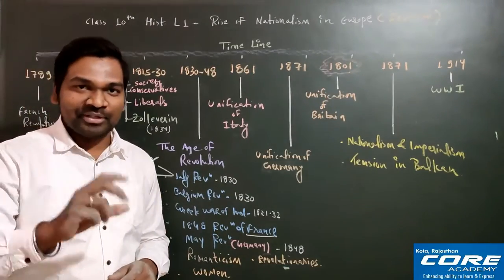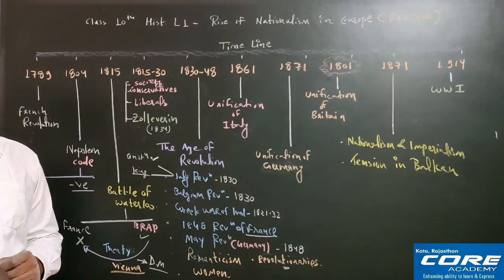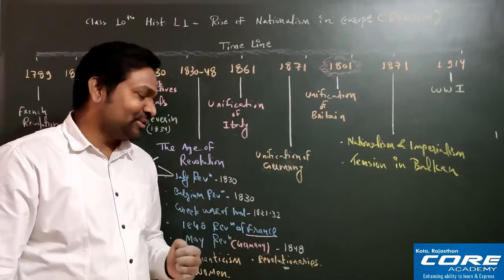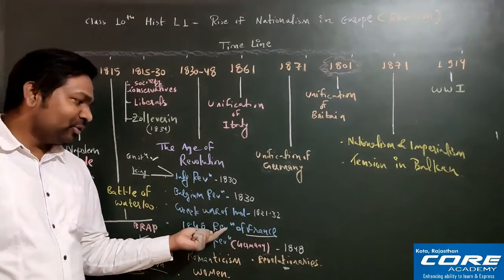This one particular Treaty of Constantinople is also asked for 1 mark. The Treaty of Constantinople took place in which year? So which year? 1832. So this you must remember. Then the next one we have is the 1848 Revolution of France.